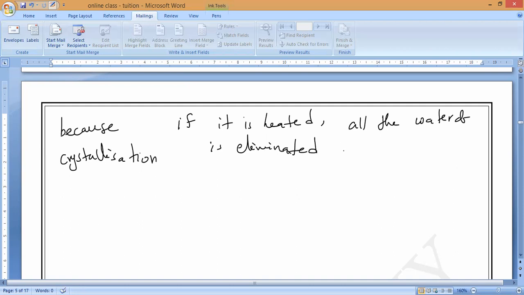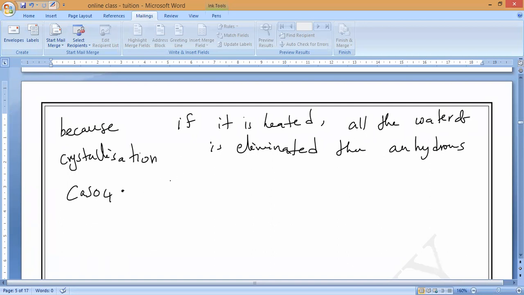So if the water is completely eliminated, what compound will come? Eliminated, then it will form anhydrous calcium sulfate. So it is a dry form. Is it yes or no, guys?